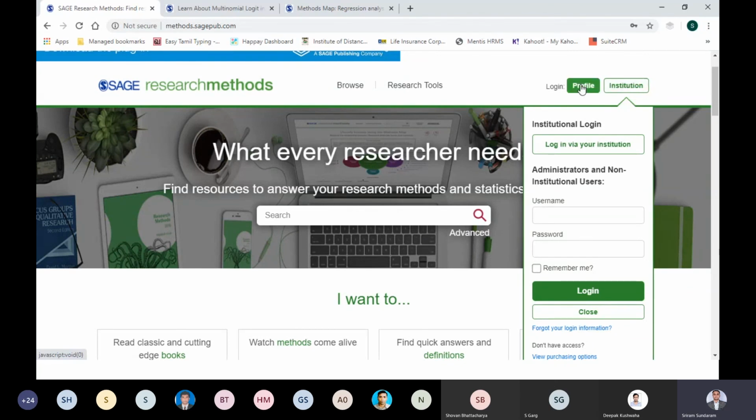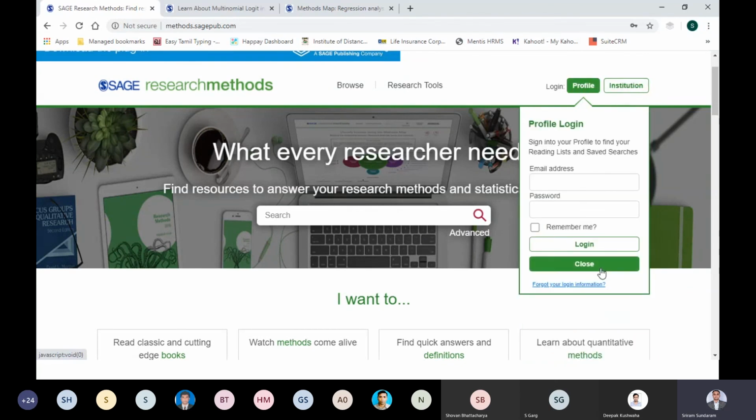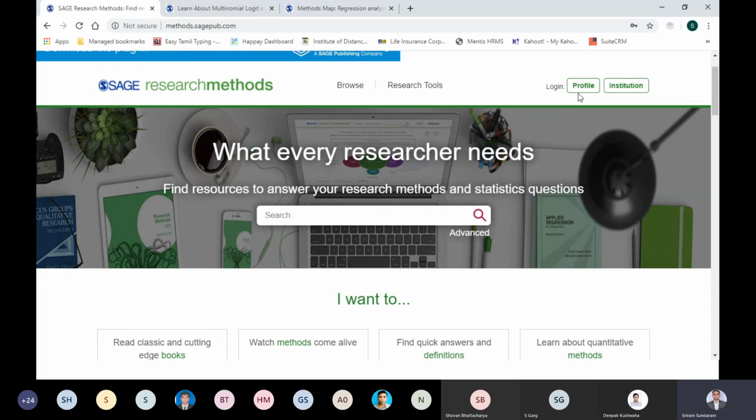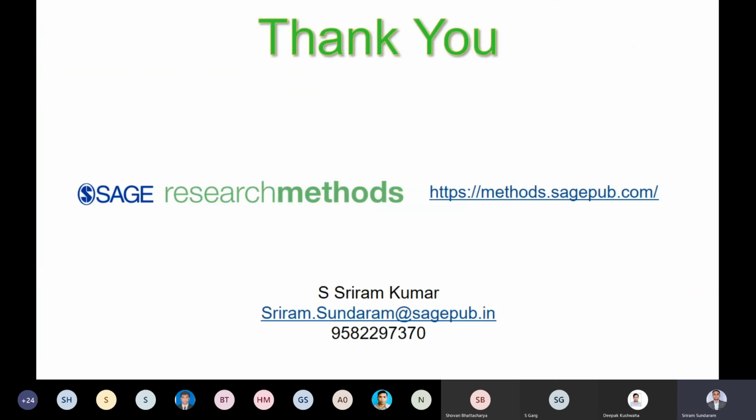That's it. And then for creating your profile, click over here and create a profile if you would want to create. If you already have, just go ahead and key in the username and password, and you should be in a position to log in, create your own profile and get going on that. So these are my credentials. You can save it. Deepak's credentials, I'm sure you should always be having it. Please feel free to contact us anytime.